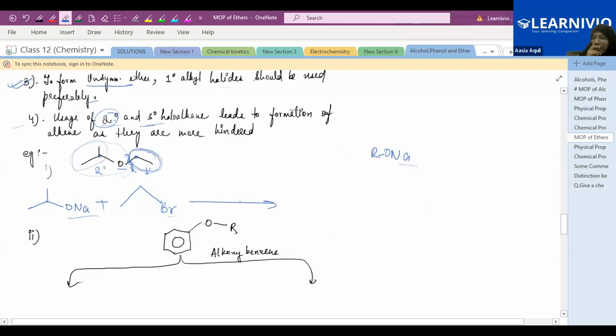Now, how will you write the reaction? Just do the same thing. This is again a nucleophilic SN2 reaction आपको कराना है, right? And SN2 is a one-step mechanism. So what is this? This is a nucleophile. Alkoxide is the nucleophile and the haloalkane is your substrate. So this nucleophile, the lone pair of this oxygen, will attack which carbon? This carbon to which the bromine is attached. And this bromine is a good leaving group, so it just leaves, and it will combine with sodium and form NaBr as a byproduct.